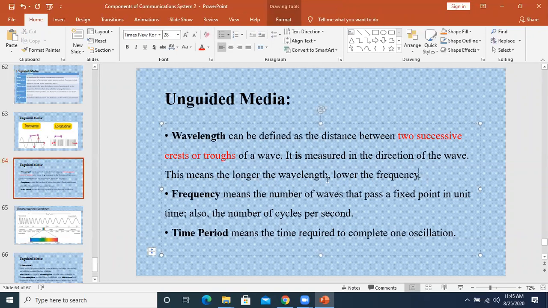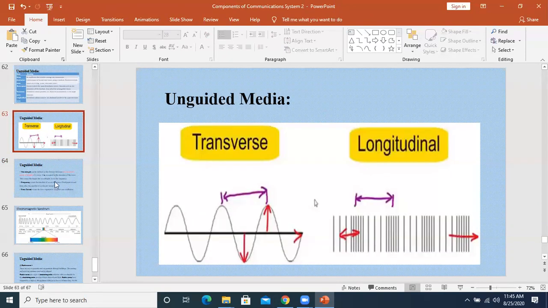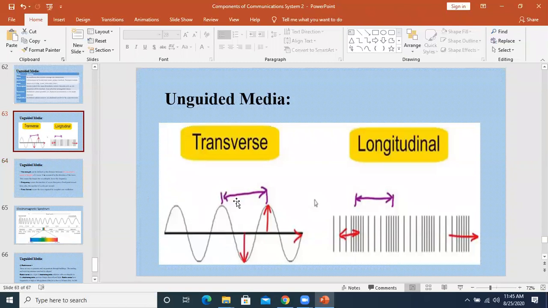Okay, now what is this point? What does it mean? What is meant by frequency? Frequency means how many cycles are covered in unit time. Unit time means in a second. Now this wave is going up and down, up and down, the transverse wave. How many crests and troughs make one cycle? One crest and one trough make one cycle.